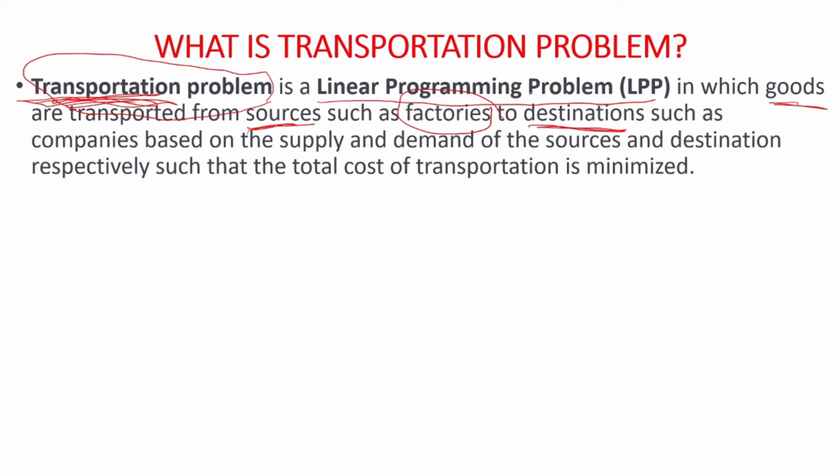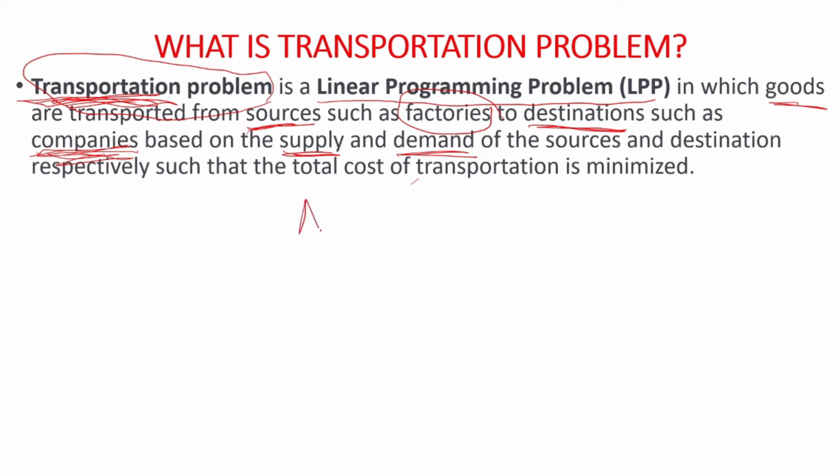So the transportation problem is a linear programming problem in which goods are transported from sources such as factories to destinations such as companies. Companies never create products, they only sell the products. Who creates the products? Factories normally. So factories will create the product and sell it to the companies based on the companies' demand. Companies make the demands and factories supply as per their demand.